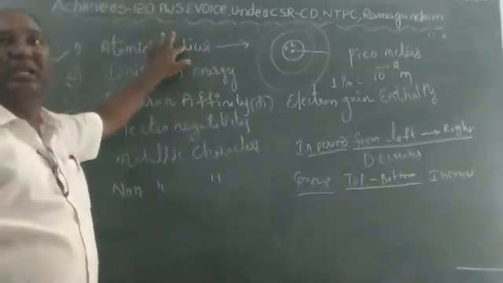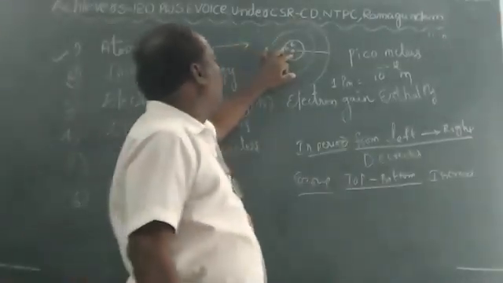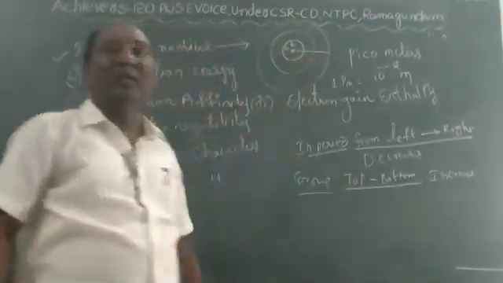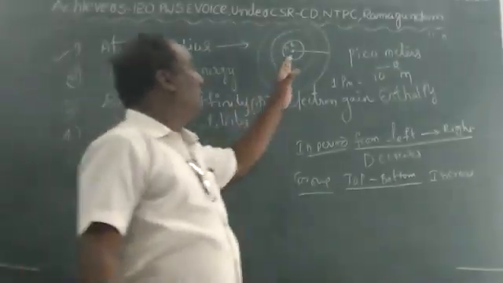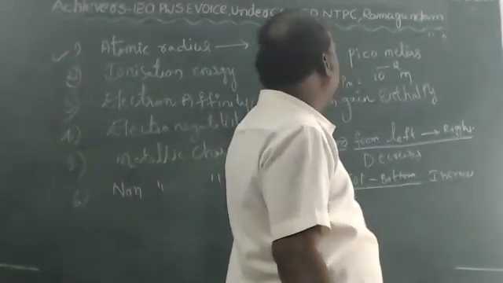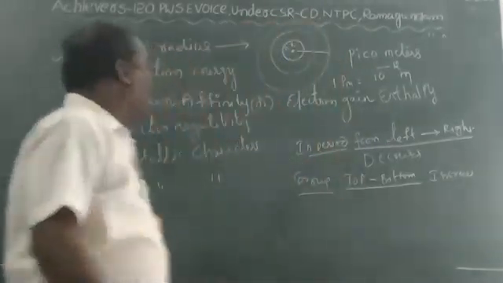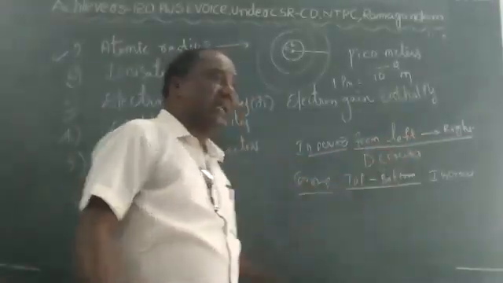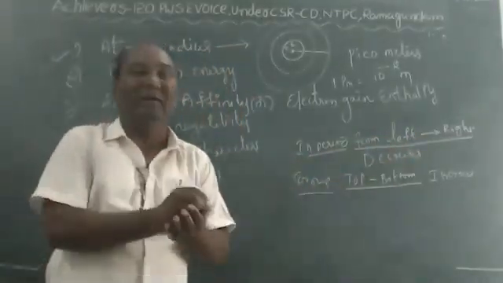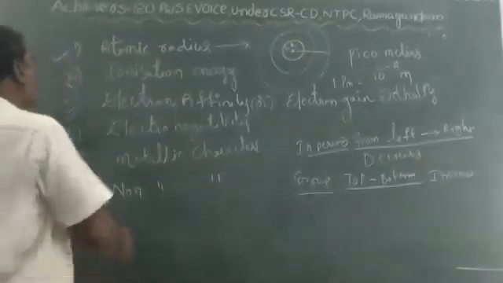Atomic radius: the distance between the center of the nucleus and the outermost shell is called atomic radius. Atomic radius is measured in picometers. 1 picometer equals 10 to the power of minus 12 meters. Atomic radius in a period from left to right decreases. In a group from top to bottom it increases.